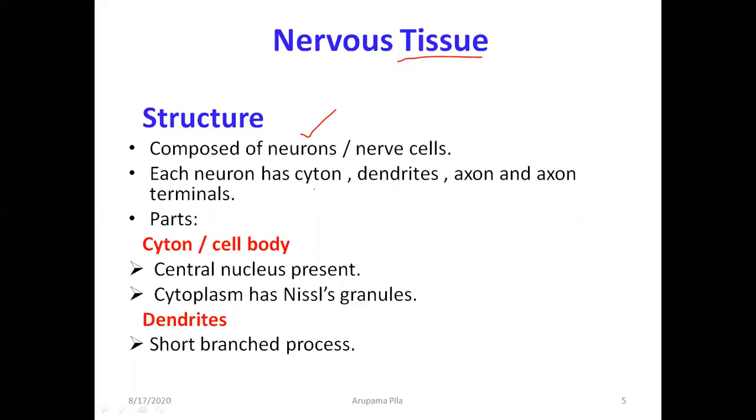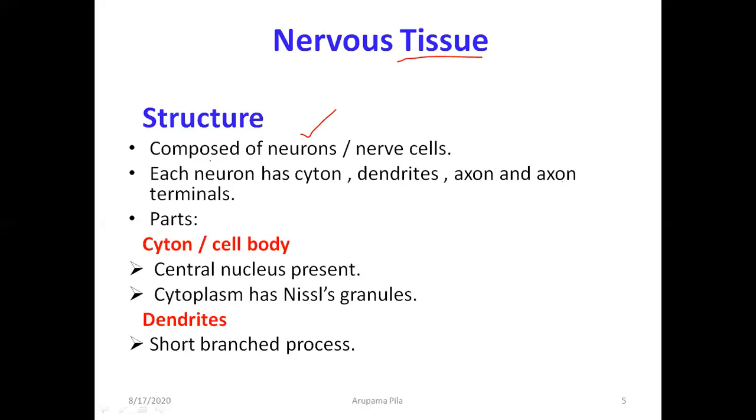Each neuron has cyton, dendrites, axon, and axon terminal. The cyton is the cell body, the dendrites are the branchings, one of which extends to form the axon, and the axon ends with the axon terminal.